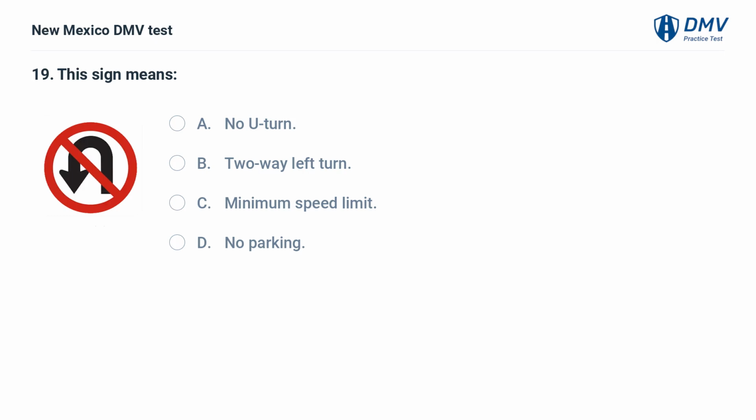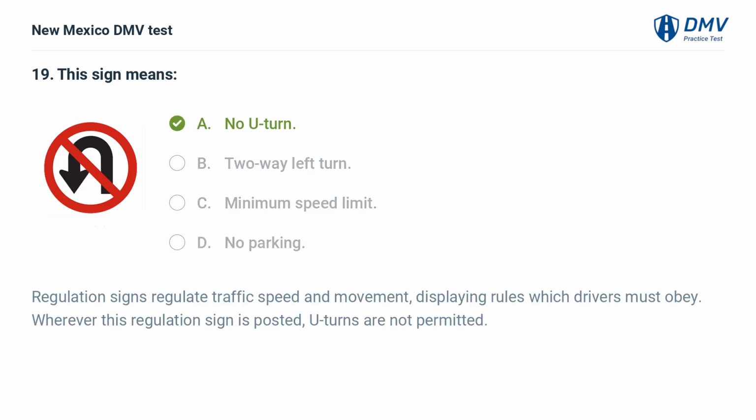This sign means A. No U-turn. B. Two-way left turn. C. Minimum speed limit. D. No parking. The answer is A. No U-turn. Regulation signs regulate traffic speed and movement, displaying rules which drivers must obey. Wherever this regulation sign is posted, U-turns are not permitted.